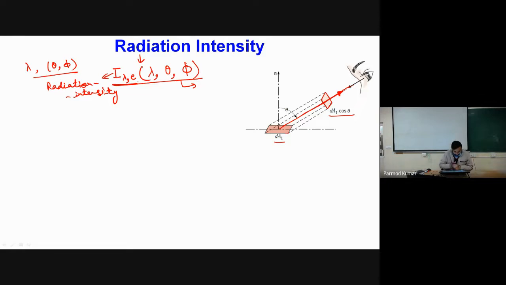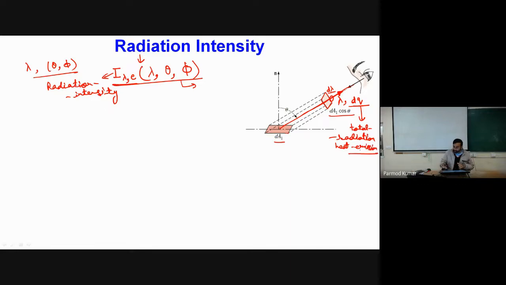So let me consider that when this ray is moving out with wavelength lambda, it is carrying some heat dq, and it has a small wavelength interval d lambda about this lambda. The total amount of heat going out, dq, is the total radiative heat emission from the surface.